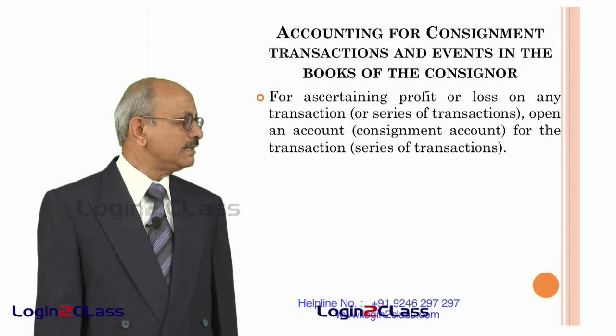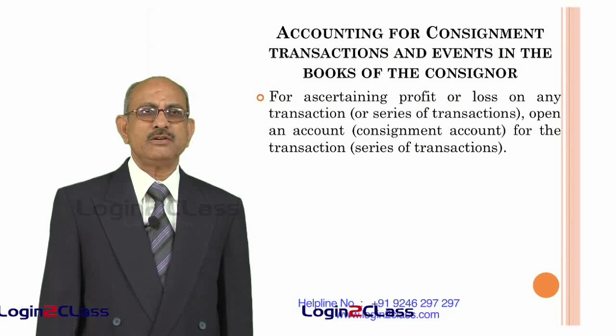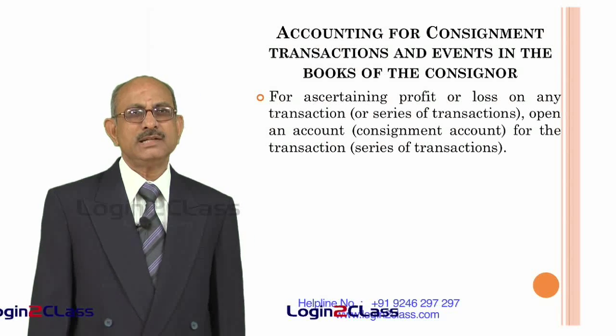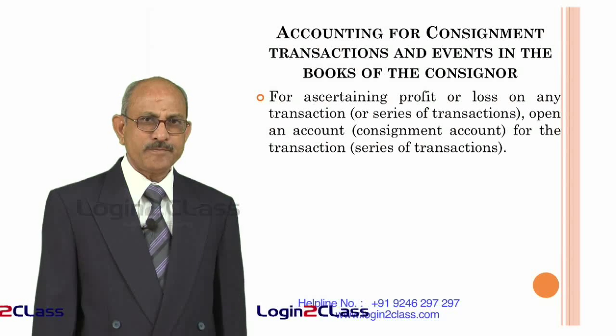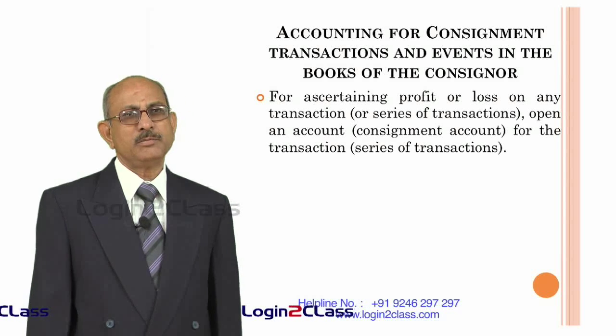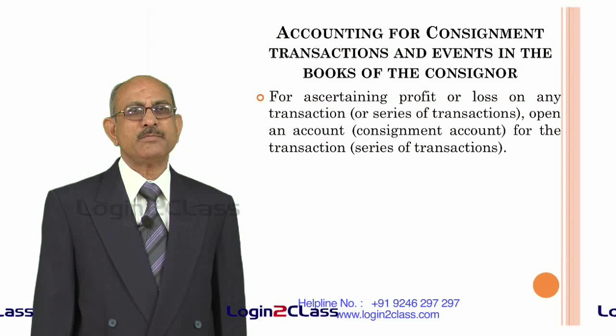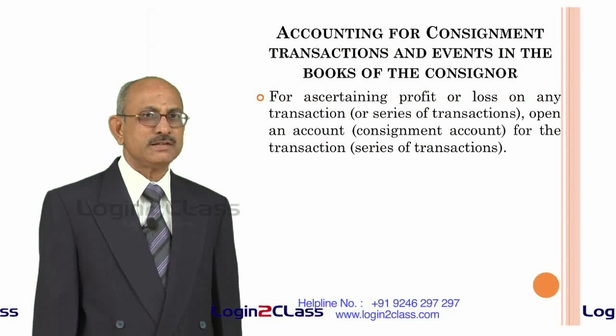If he is interested in ascertaining the profit and loss position for each consignment sent, then he can open one consignment account for each consignment, in which case it will be possible for him to track what is happening in respect of each of the consignments.